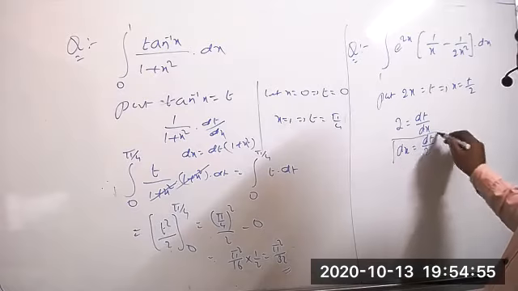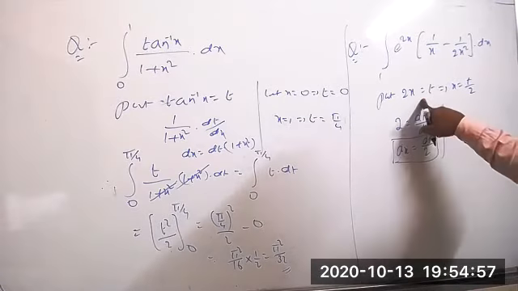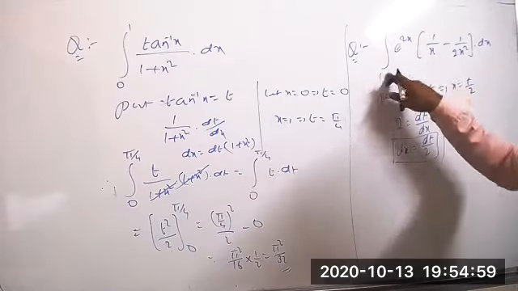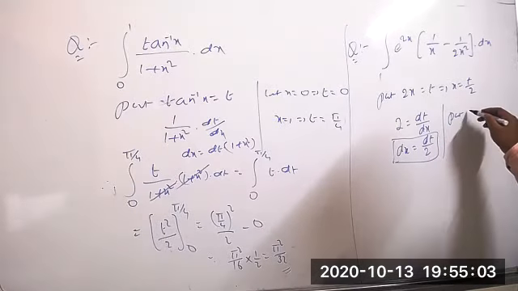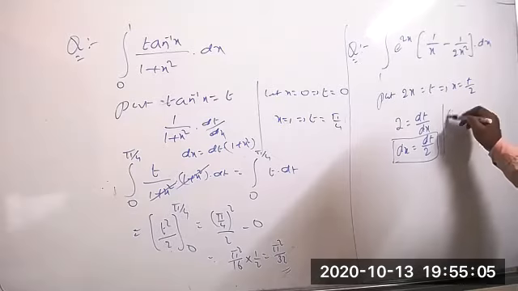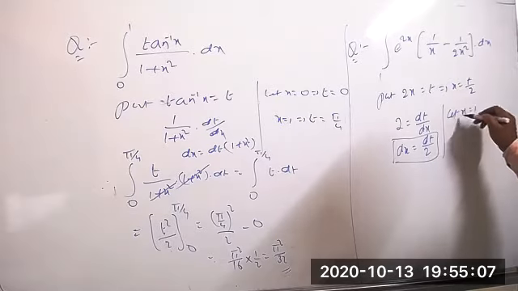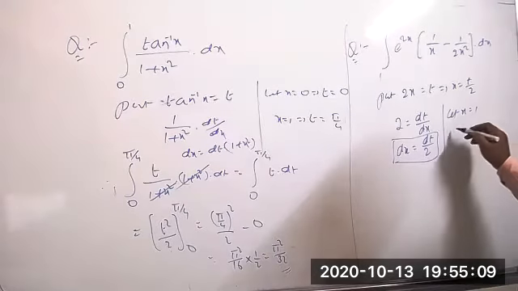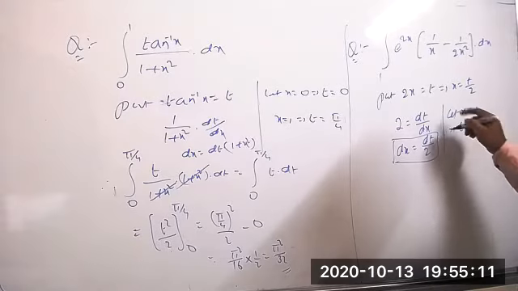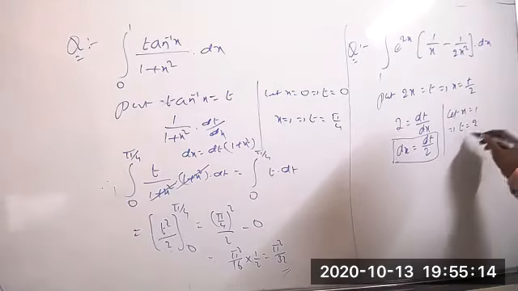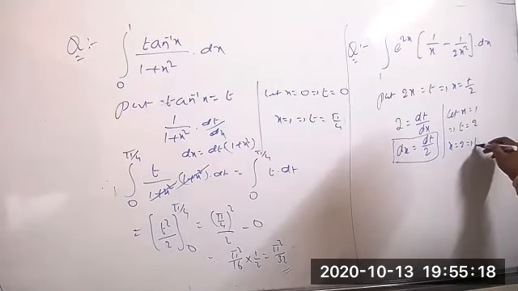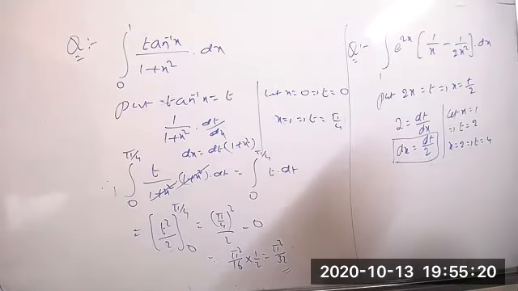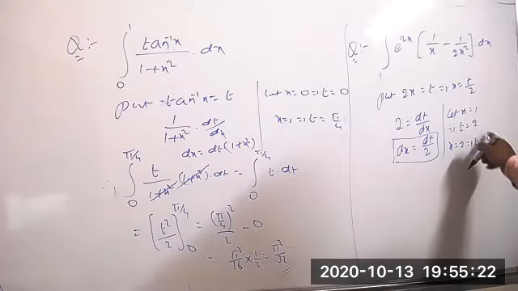Next, when you take the substitution, these two numbers are the values of x, now converting into the values of t. Let x equal to 1, means the value of t equal to 2, and let x equal to 2, means the value of t equal to 4. The limits change into 2 to 4.